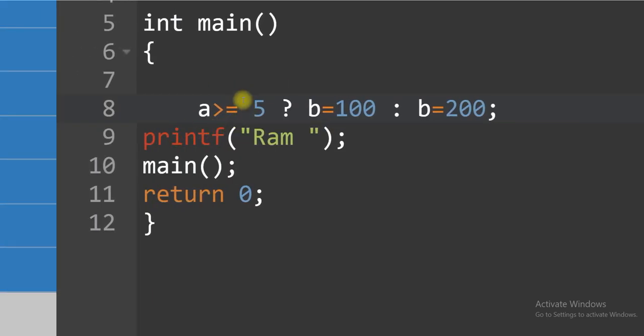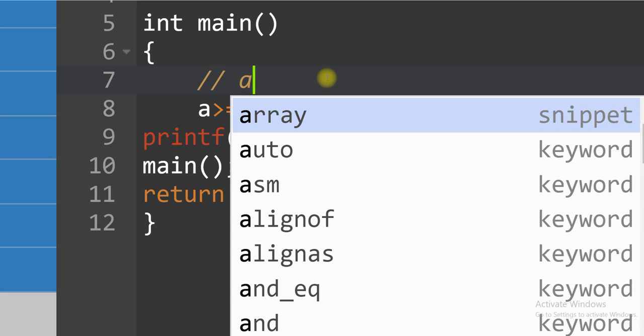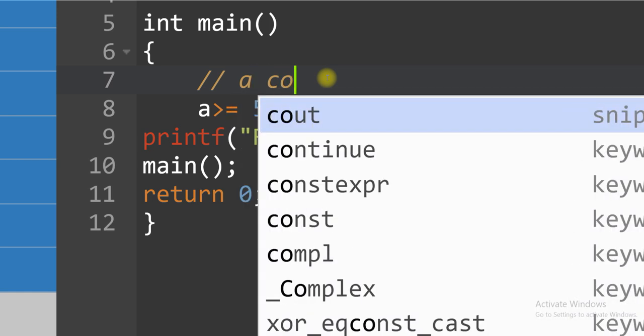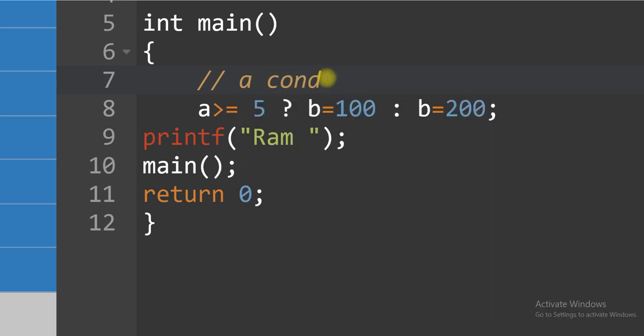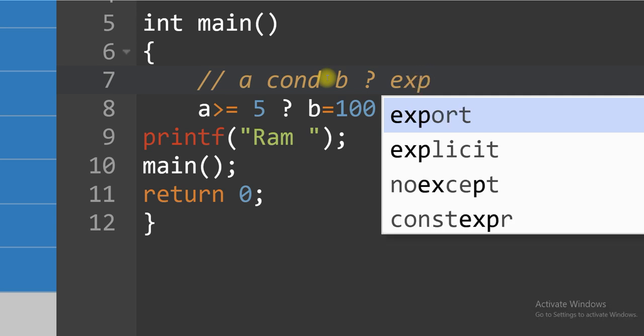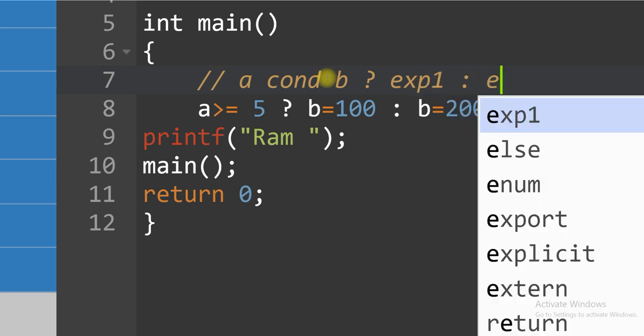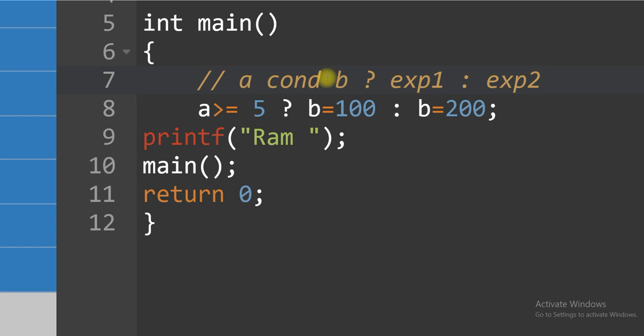Okay, so what is our regular syntax? There is a, and there is some condition, then a question mark, expression 1, colon, expression 2. This is the syntax, isn't it?